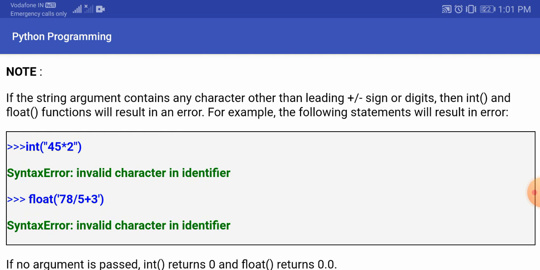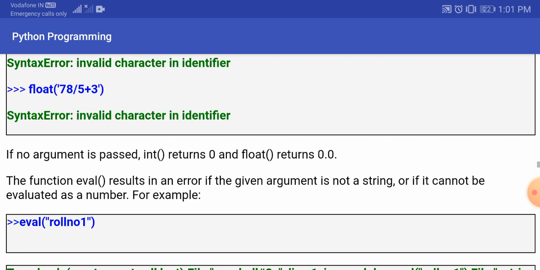Similarly for float also you are giving the values in a string. That means again float should only consider numbers and it cannot take string values. That's why again you are getting a syntax error here.